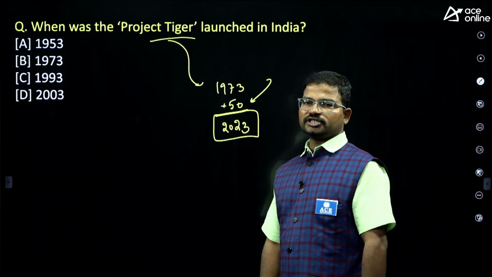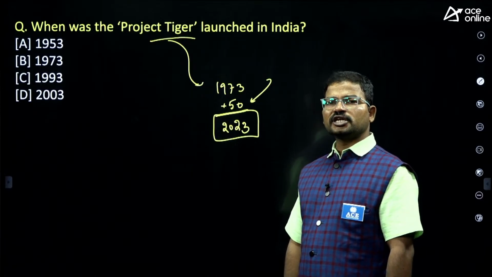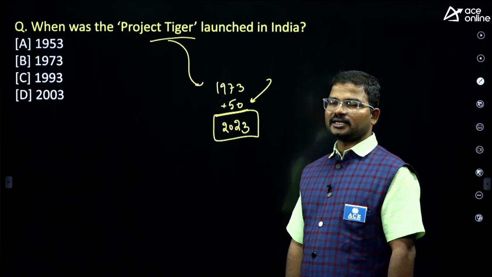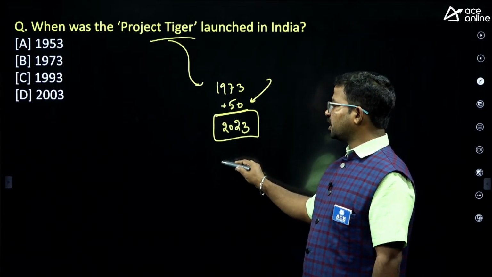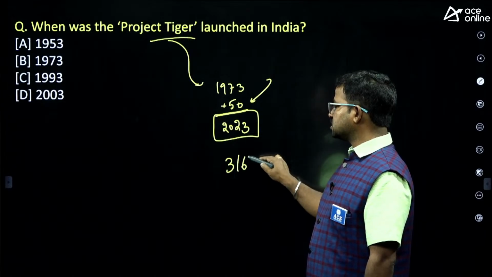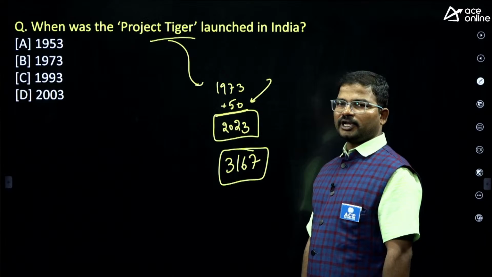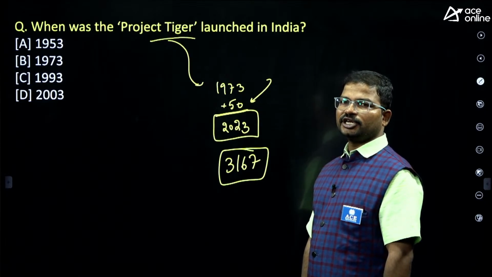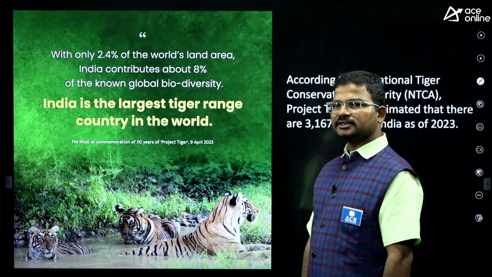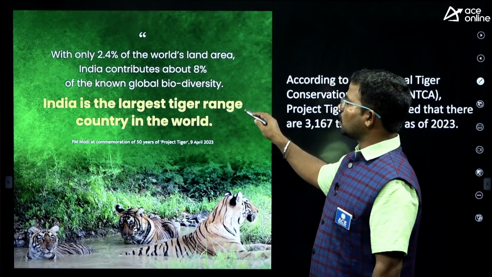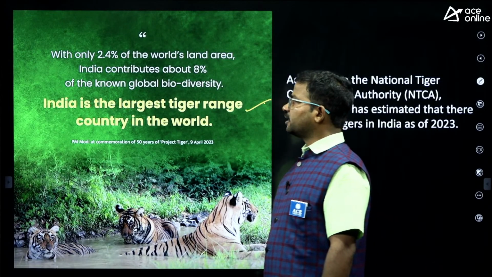That's why Narendra Modi ji officially announced the latest tiger census last year. According to that report, how many tigers do we have? 3,167. This is the total population of tigers in India. Do you know which country has the maximum number of tigers? Of course, India. India is the largest tiger range country in the world.